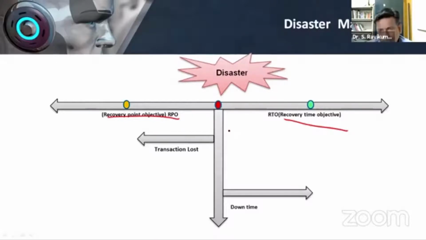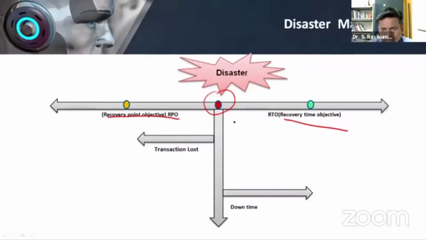See, for example, you have a cloud instance and the disaster takes place at this point. Okay, so disaster takes place at this point. Also, as a library or an institution, you must know that if anything goes wrong, how much time you can wait. If the system crashes, how much time you can wait. Okay, I will put a hypothetical situation.